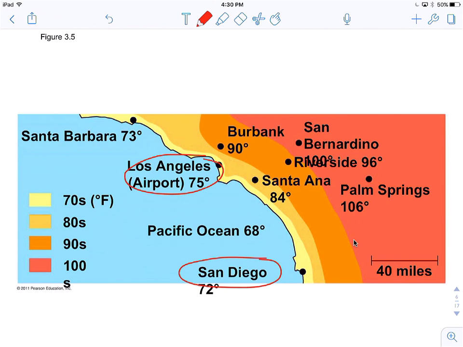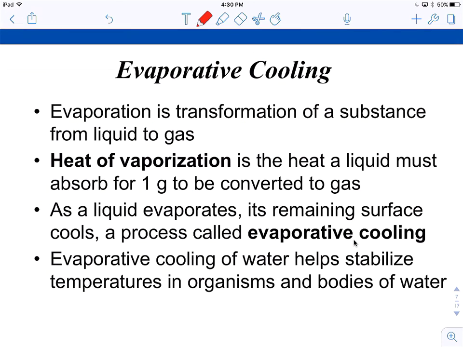As you go in, oh, you can't see San Bernardino here, but San Bernardino, there are some Little League ballparks there that we've played at. Palm Springs, most people have heard of. It is hot. No water anywhere near there. This is the desert. Okay. All right. So moderation of temperature.